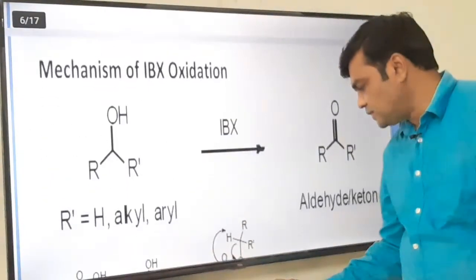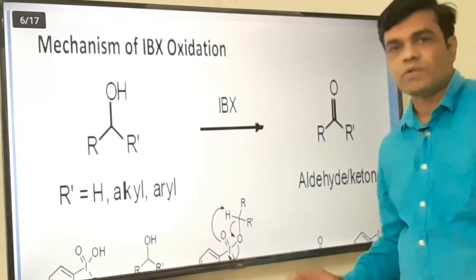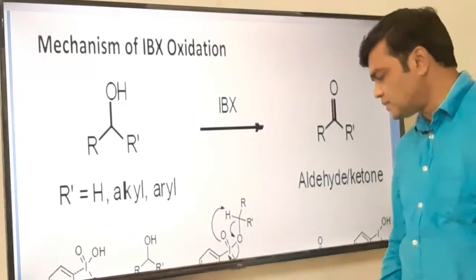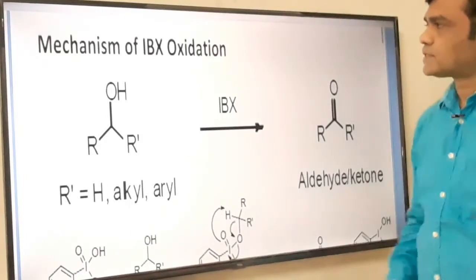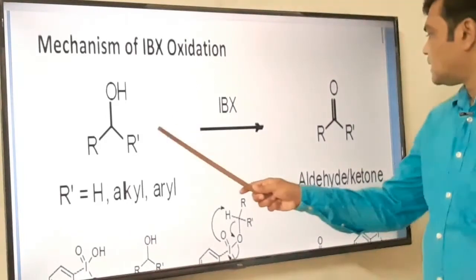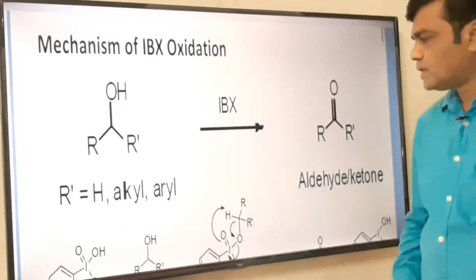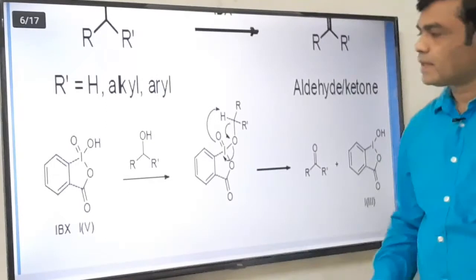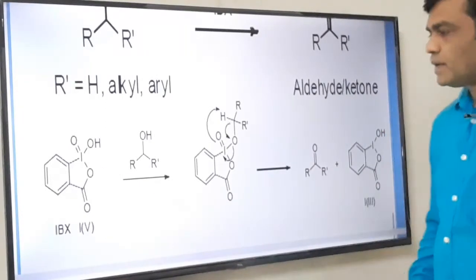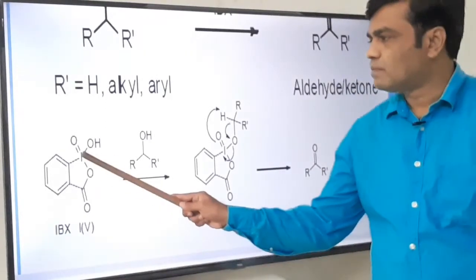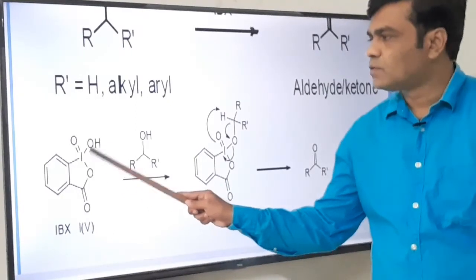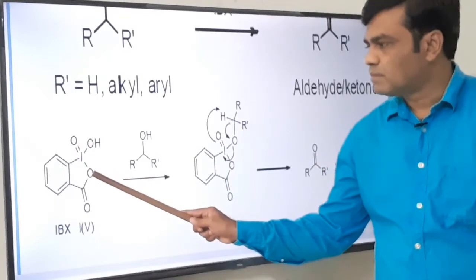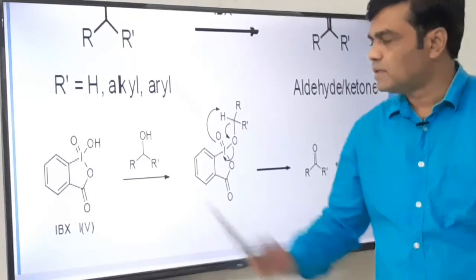Now it is interesting to see the mechanism of how the primary alcohol is converted to aldehyde and the secondary alcohol is converted to ketone using IBX. This is a secondary alcohol, which on reaction with IBX gets converted into ketone. This is IBX. Here iodine is attached to one OH group, one oxygen with a double bond, another oxygen with a single bond, and the benzene ring.